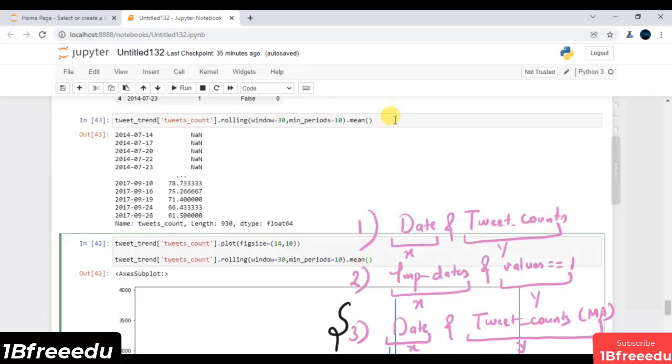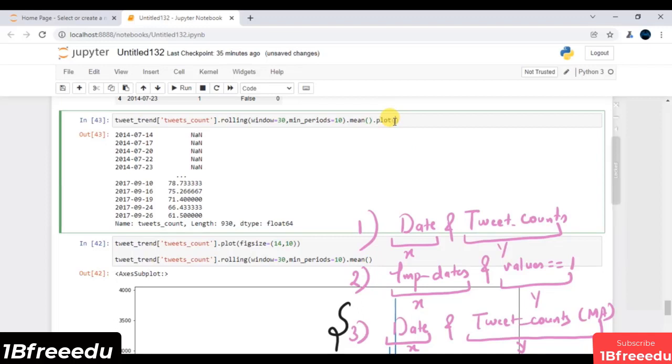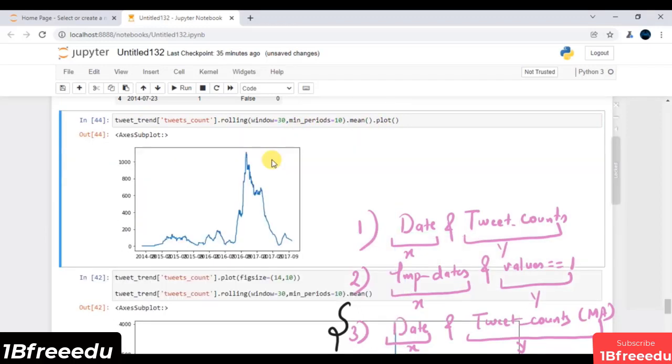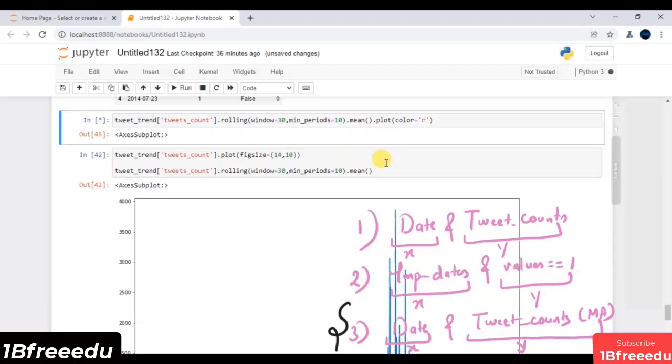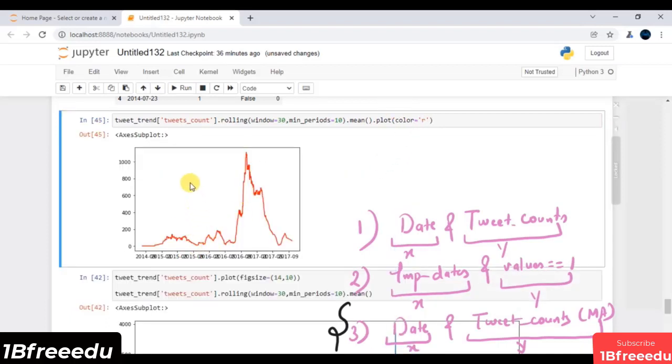Now what you have to do is just plot it. So I will say dot plot, and if I execute, this is typically your line chart with respect to your moving average. Now, just to make things more clear, can you assign some different color? Let's say this time red color. Let me execute, and this time I end up having my line chart in red color.